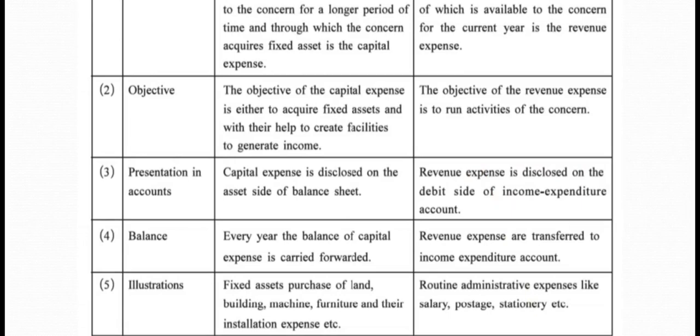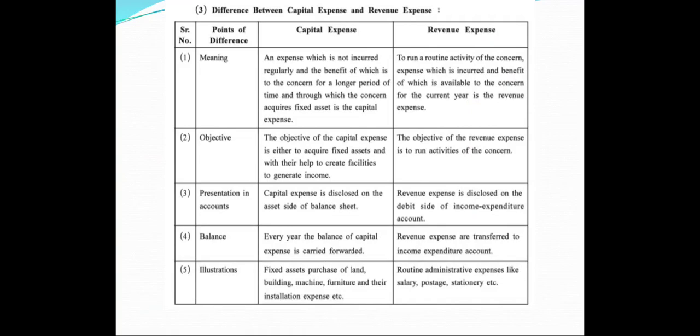Examples: fixed asset, purchase of land, building, machines, furniture and their installation expenses. Revenue examples or illustrations are routine administrative expenses like salary, postage, stationery, rent, etc. So friends, this was all about the capital and revenue expenses.